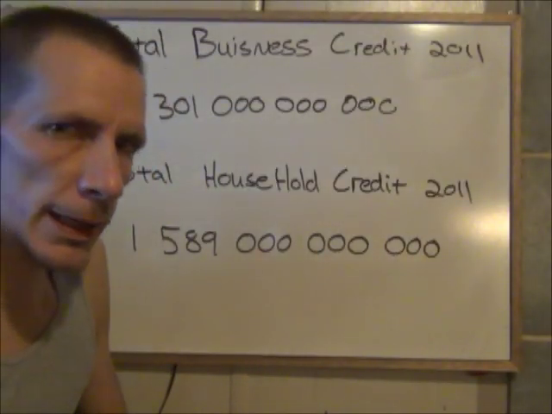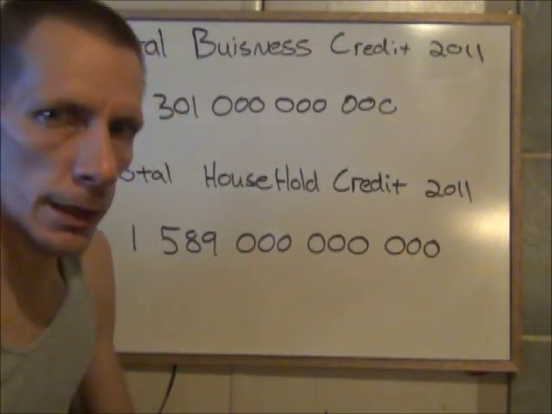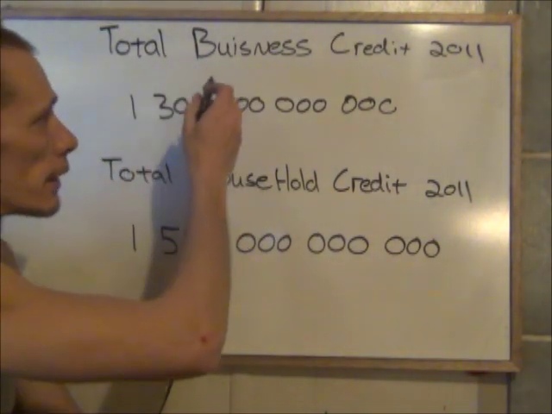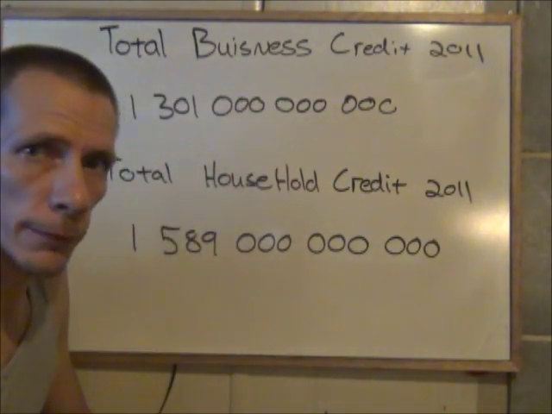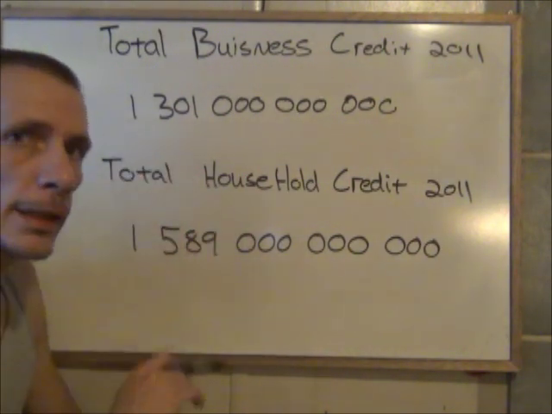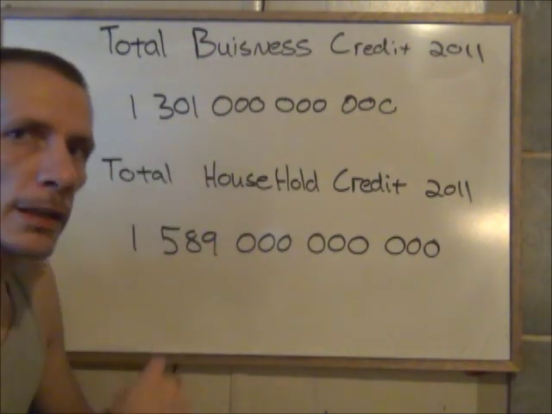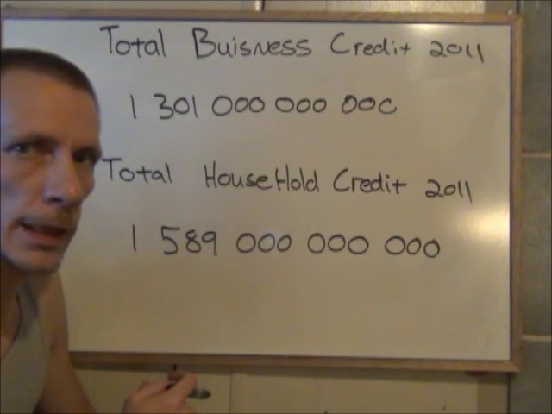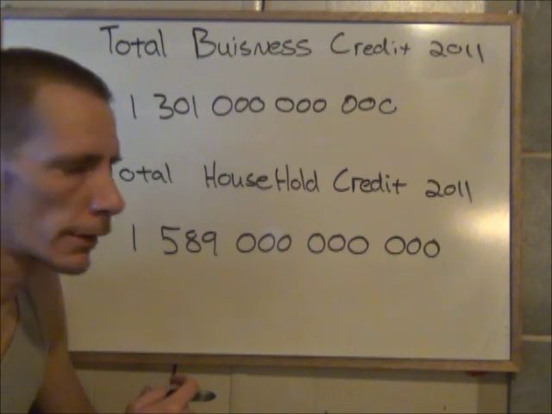The information provided by StatScan says that the total business credit on loan for 2011, November, was $1,301,000,000,000 being loaned out to businesses.